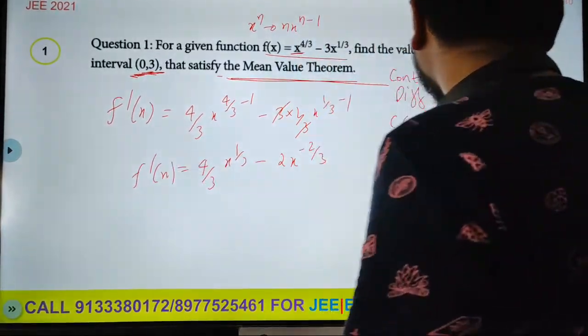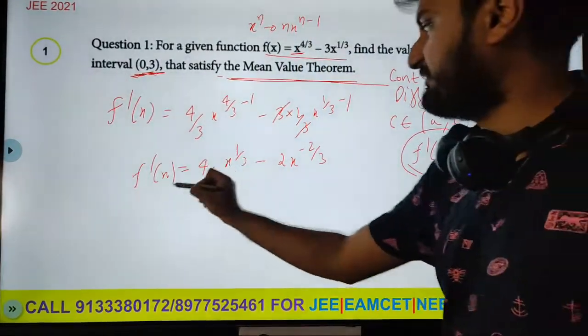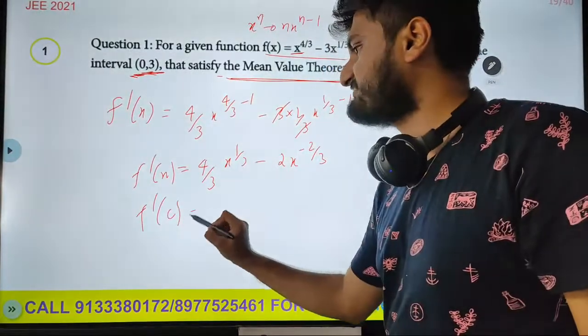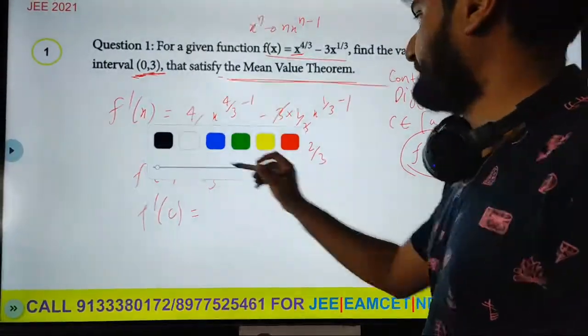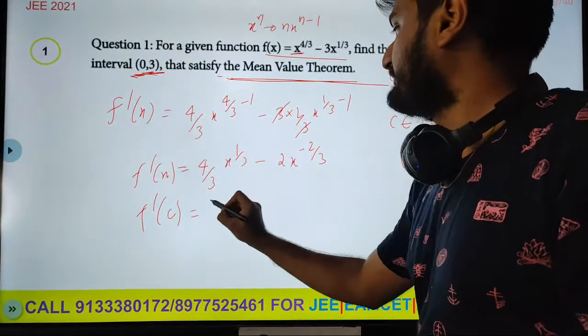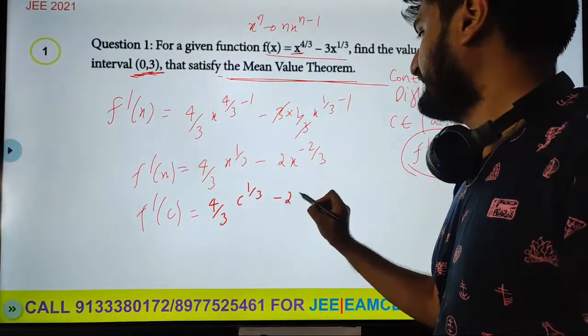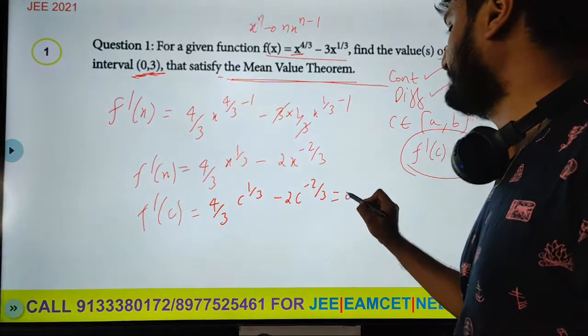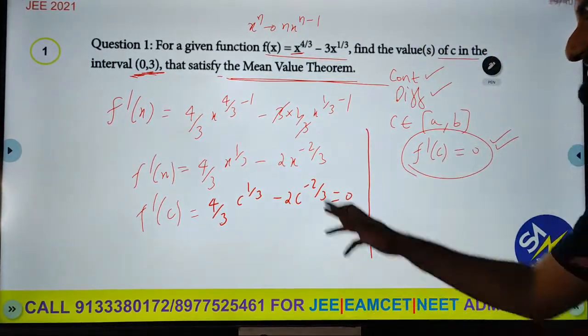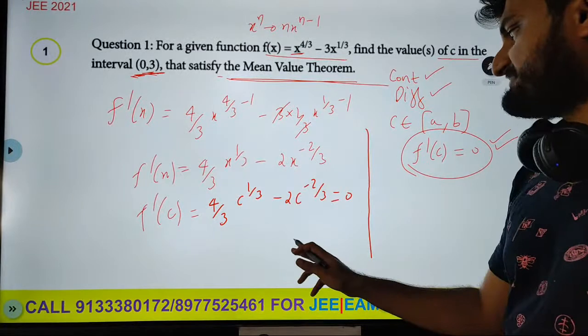Now we know that according to Cauchy's, f dash of c is equal to 0. So instead of x, let's substitute c. So what will happen if you substitute c? You will get 4 by 3 c power 1 by 3 minus c power minus 2 by 3 equal to 0. So you can send it to the other side basically.